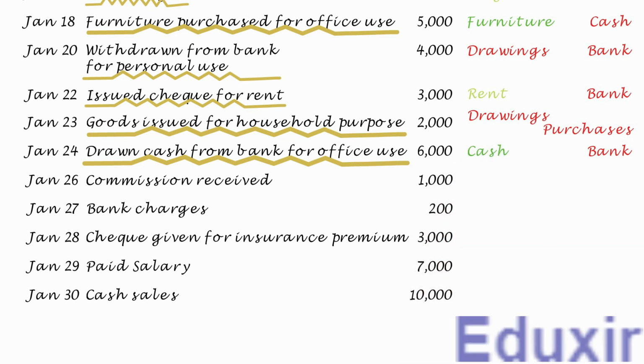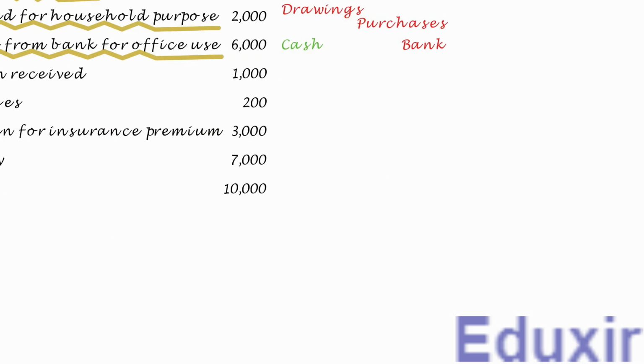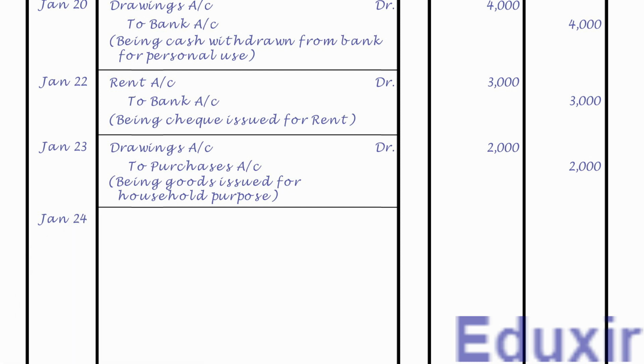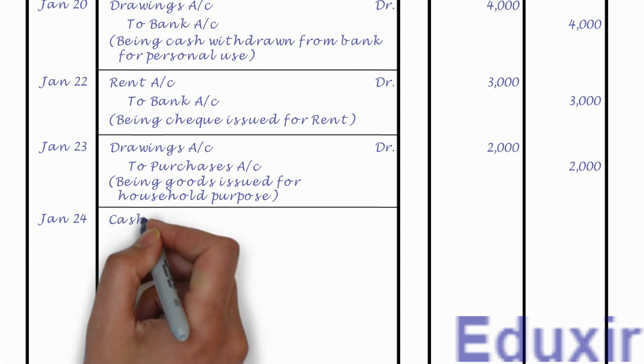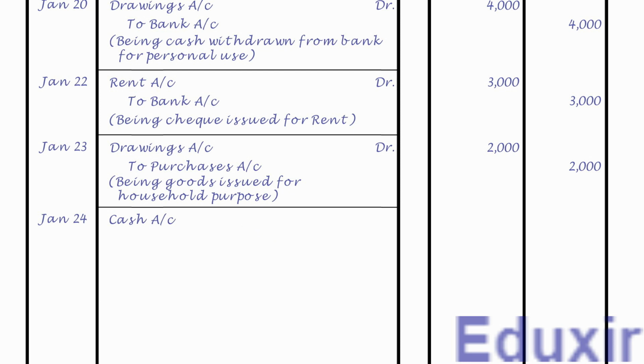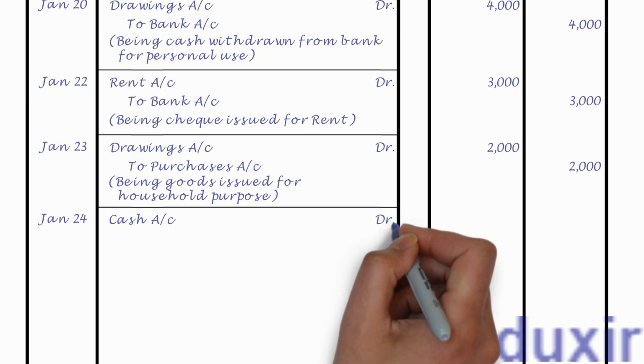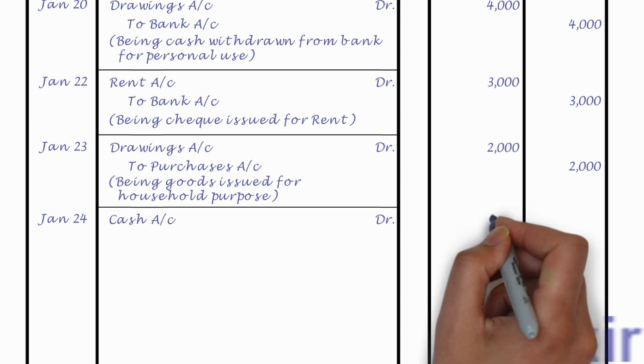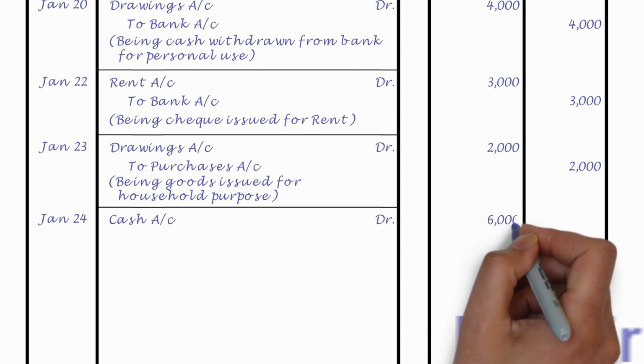With this analysis at our disposal, let us proceed with the generalizing of this transaction. Let us first record the date. Let us now record the cash account as the debit entry. Let us also record the text DR to indicate that this is a debit entry. Let us also write the debit amount of 6000 rupees into the debit amount column.